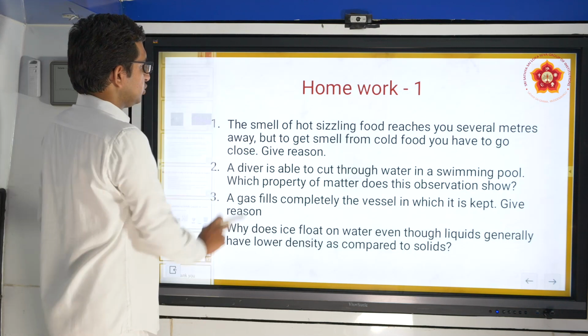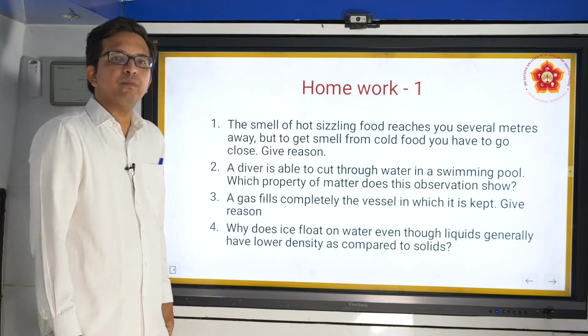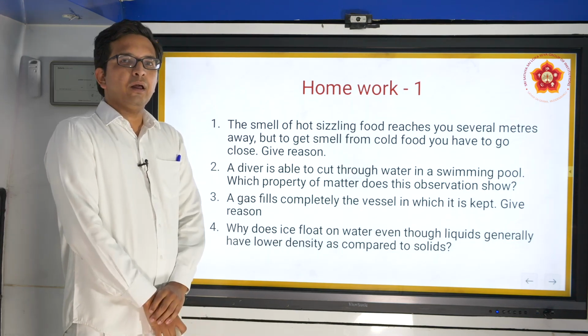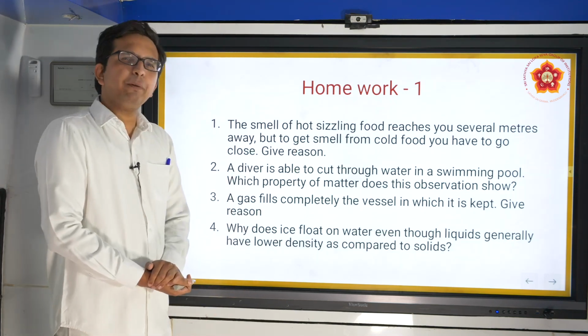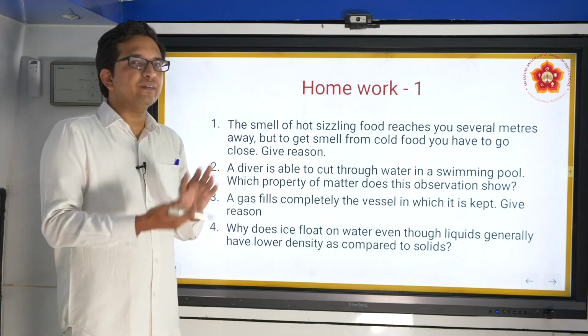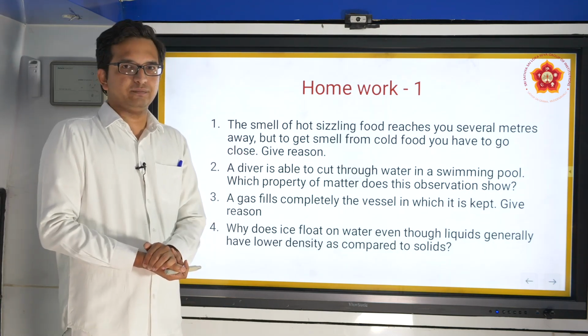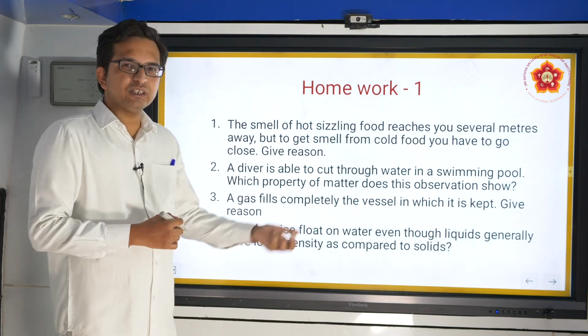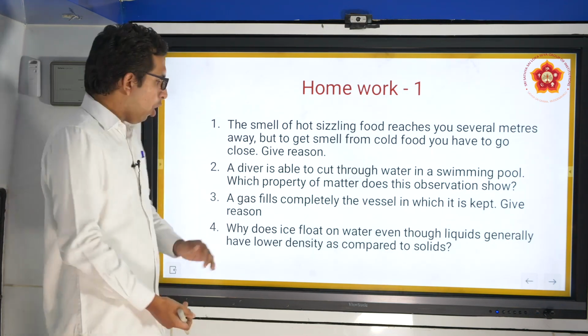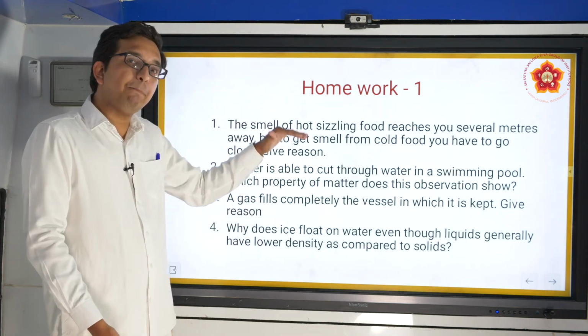Let us go through these questions and try to answer them. The answers will be offered to you in the next segment. All these questions are meant to check your understanding of the properties of matter. It just gives us a better view of whatever we have understood. These are more or less applicative questions.